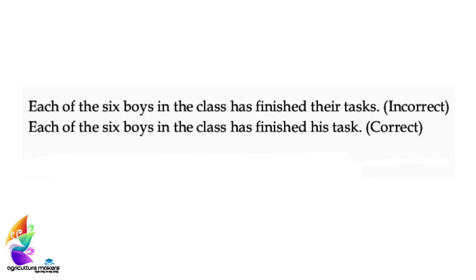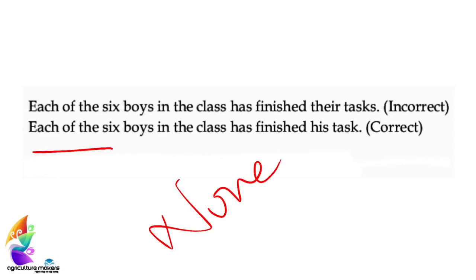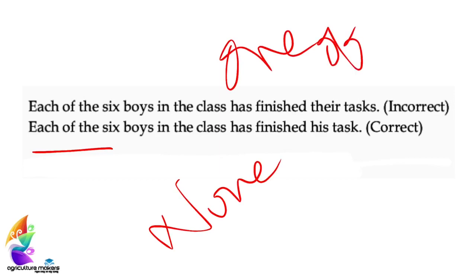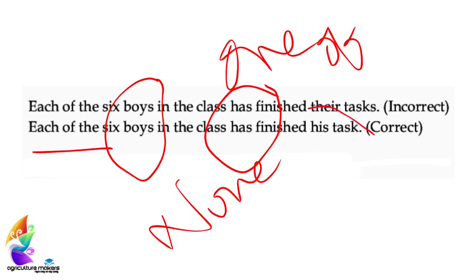Coming to the next, it is the use of each of the. It is similar to none of the, both of the, and also one of the, which we have seen in the previous video itself. Yes, none of the, one of the, each of the should be followed by plural, but the verbs should be singular, and the representing words also should be singular.